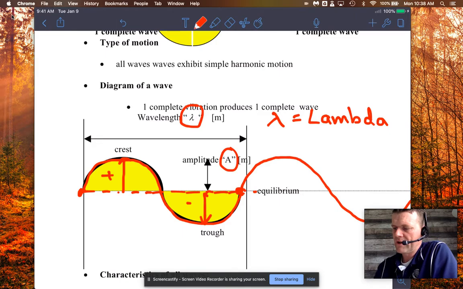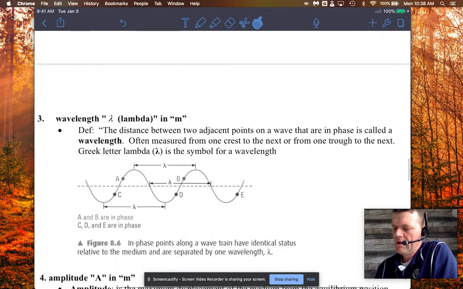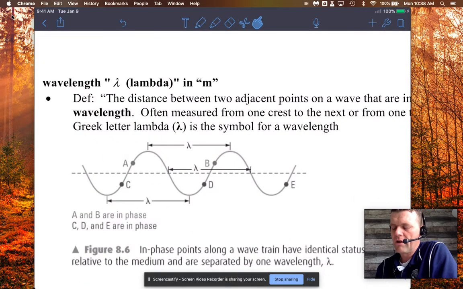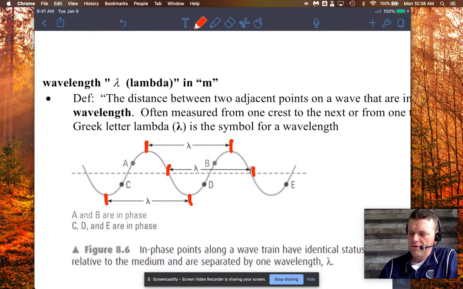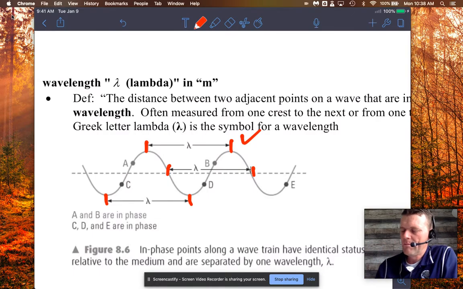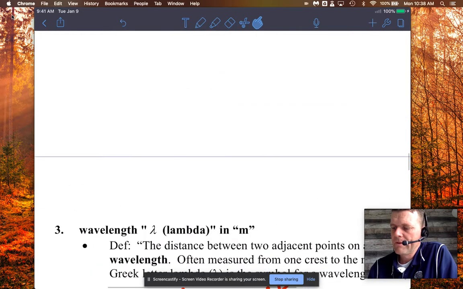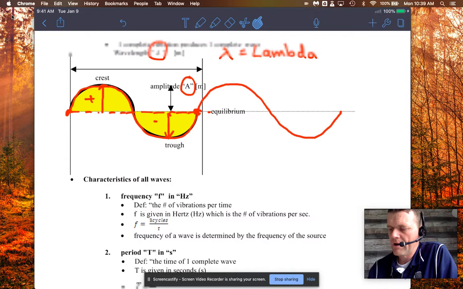I'll show you that picture. In fact, it's right down here. I might as well just show it to you. See, wavelength can be measured from any point in the wave to any other point in the wave. So you see here, we've got three measurements. I can measure wavelength from there to there, I can measure it from there to there, or I could measure it from the trough to the trough. We often go from crest to crest. That's kind of the easy one because you can identify the crests in a wave pretty quick, but it's the actual length of the wave. So just coming back here to make sure I hit the rest of these.